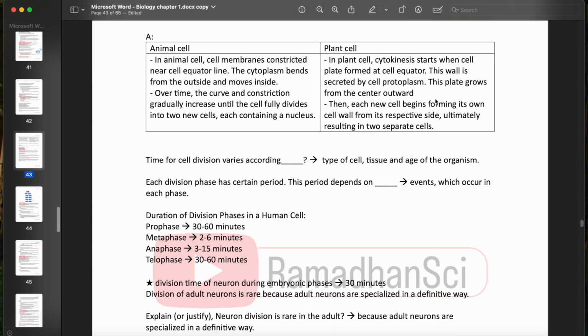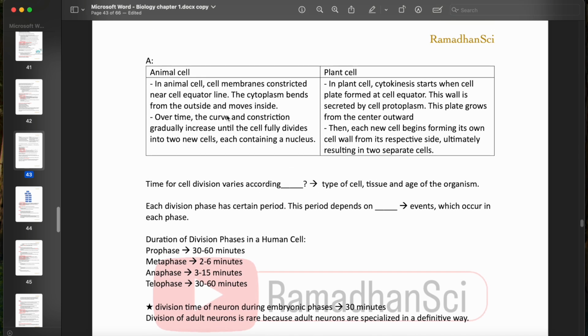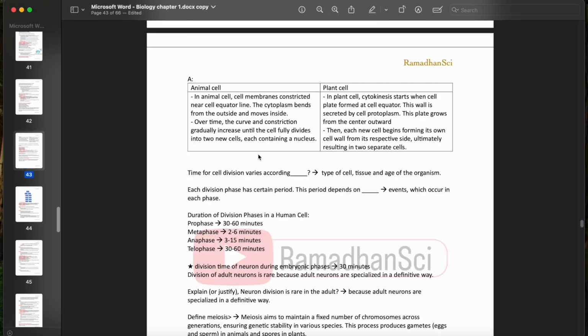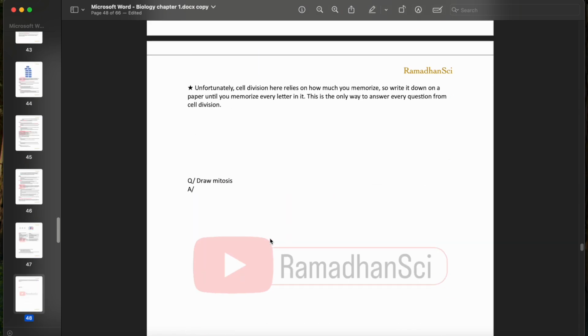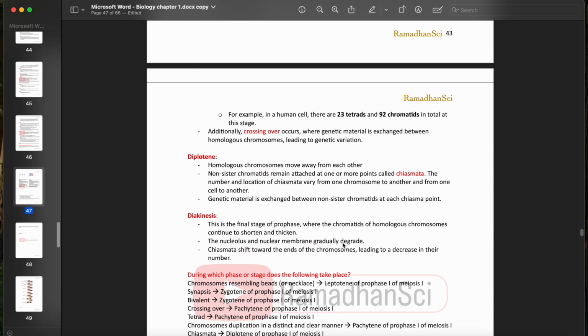Then each new cell begins forming its own cell wall from its respective side, ultimately resulting in two separate cells. So the cell plate will form the cell wall and the middle lamella of each newly formed cell. But in the animal cell, the cytoplasm will just get pinched from the outside to the inside, so it's the opposite, and will develop new cells.